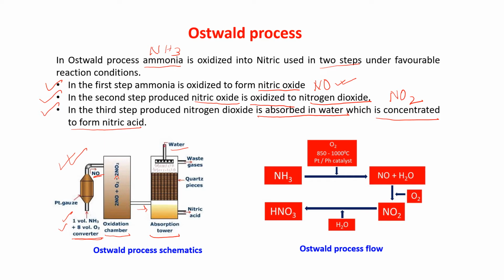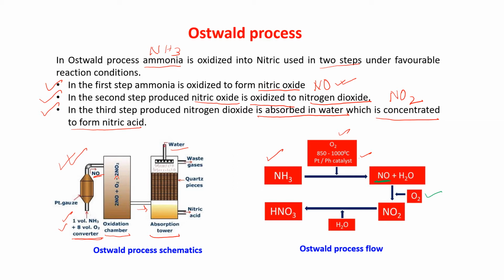3 steps. See the steps. Ammonia and oxygen. The temperature is 850 to 1000 degrees centigrade. Platinum as a catalyst. Okay, platinum as a catalyst we are using. We are getting NO. Now this NO, from here this NO again reacting with O2, it is giving you NO2.